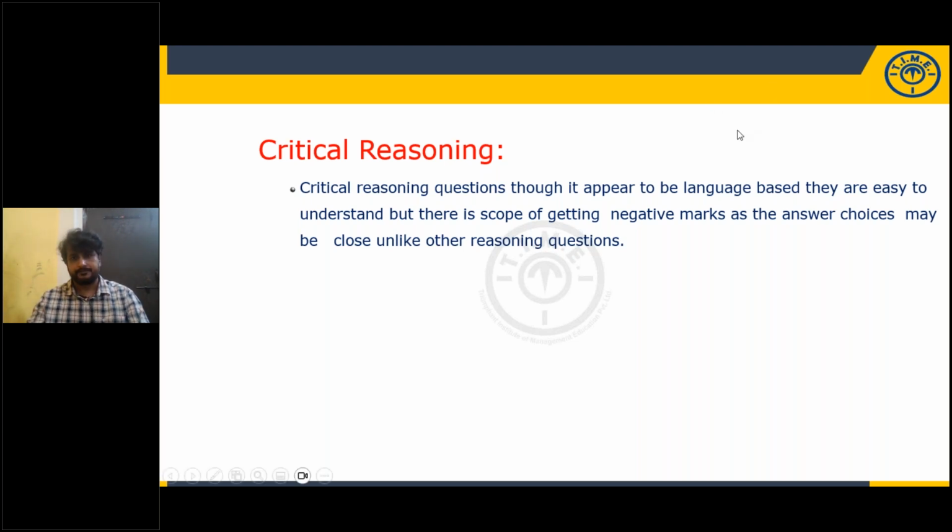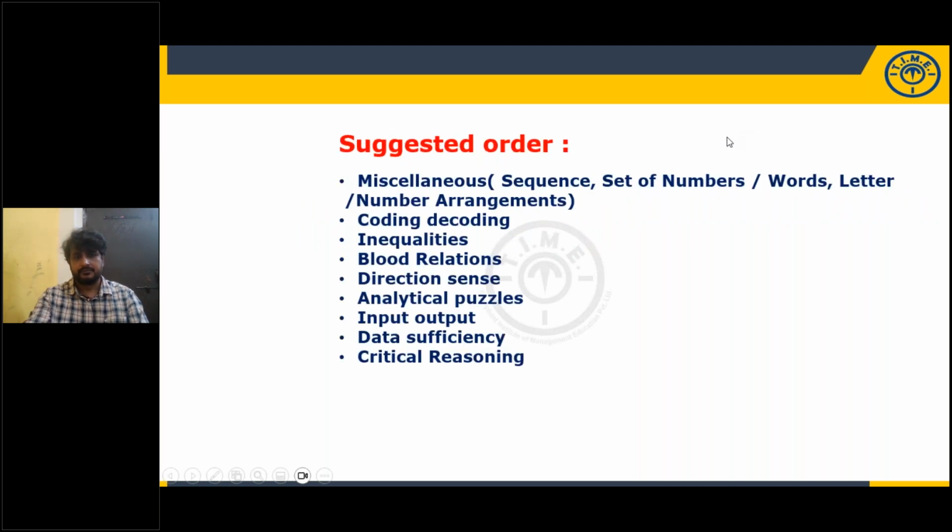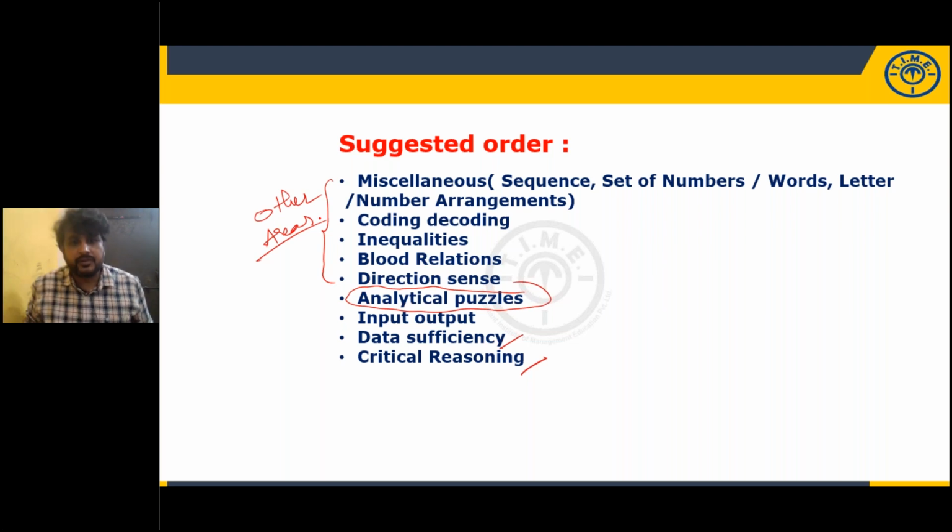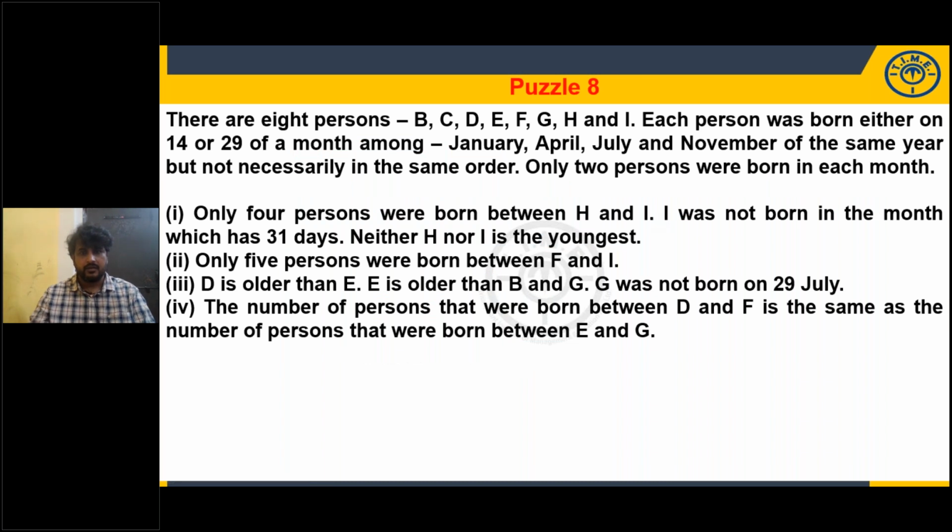Okay. So the suggested order is, at last give the preference to puzzles and data sufficiency, critical reasoning. Before that, try to complete the other areas first to qualify the section-wise cutoff. After that, look at the overall to increase the score. Okay, take a screenshot. Someone is asking for the eighth puzzle.